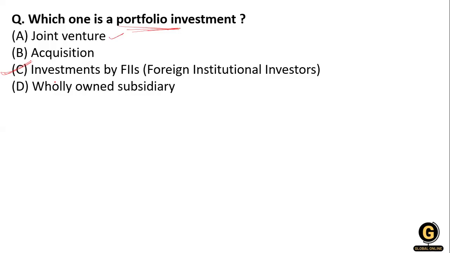Ownership of foreign bonds is an example of portfolio investment, and I think joint venture is also an example of portfolio investment. So here is a conflict between option A and C. I will check it and inform you shortly.